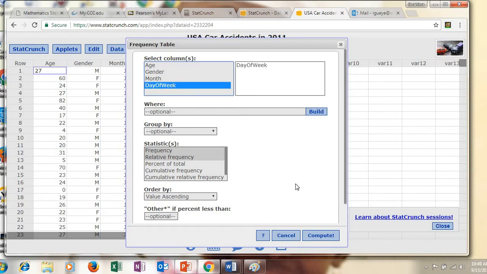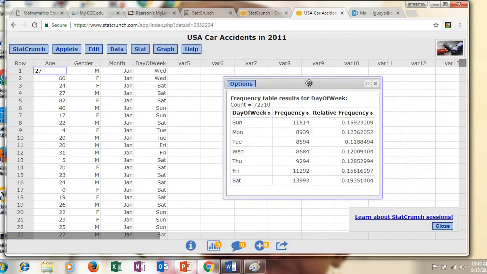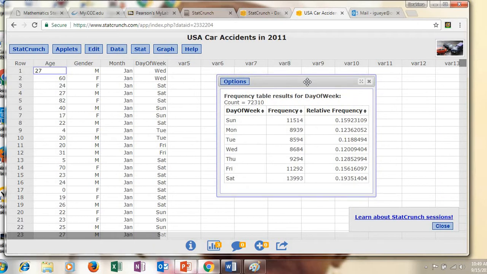And then I'm going to click compute. Okay. Now I have a frequency and relative frequency tables showing me, let's say here on Sundays I have 11,514 accidents. Mondays 8,939 accidents, and so on and so forth. So these are the frequency, and the other column is the relative frequency tables.